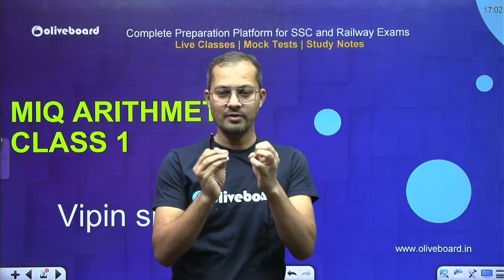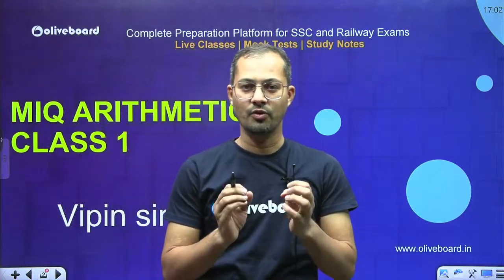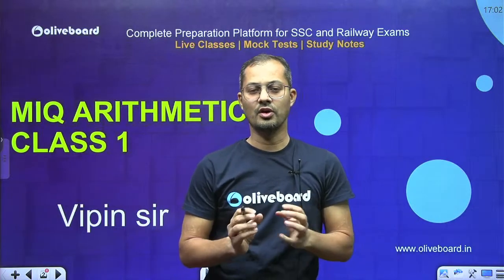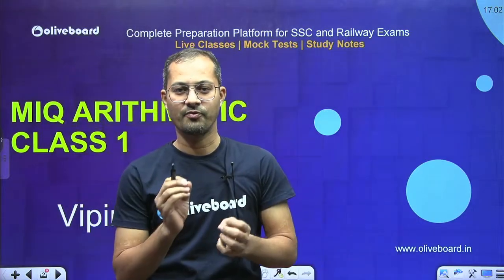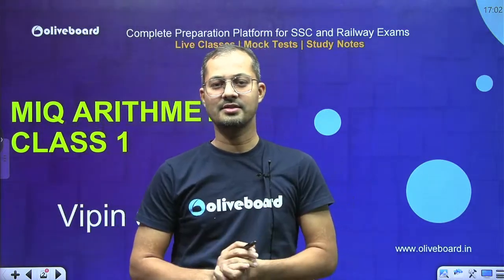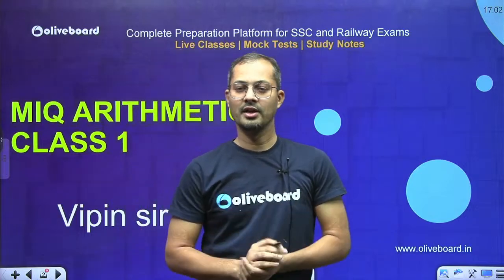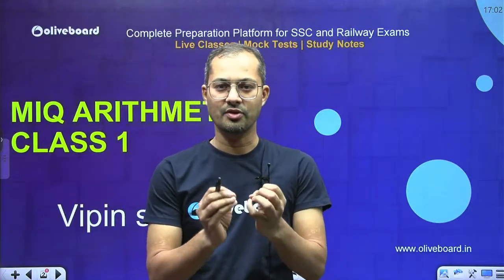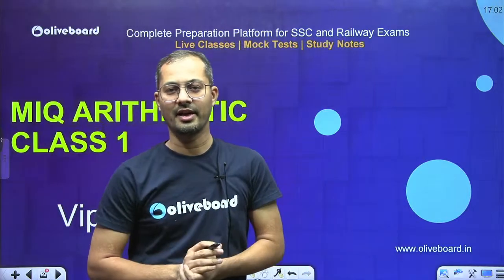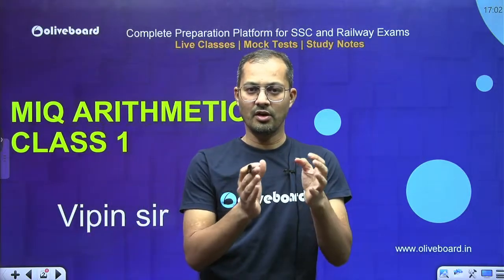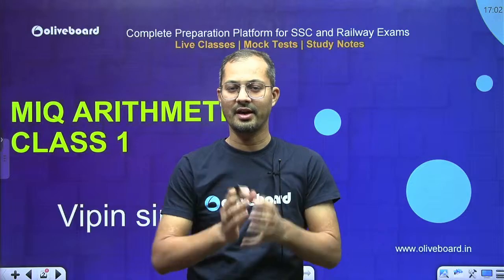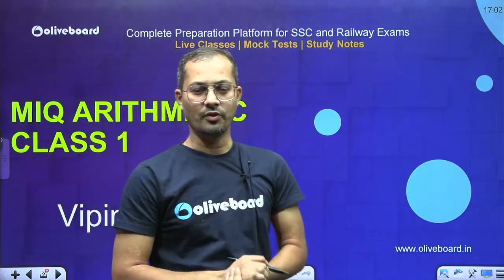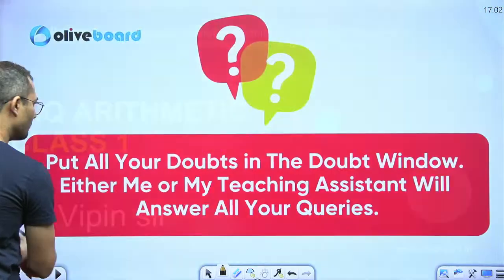Today is the very first class, and we are going to start the Tier 2 crash course, or we can say the selection batch first class. In this class, we are going to have a quick revision of the most important questions from the arithmetic section. We will take one or two or three chapters together, whatever is possible. So without wasting time, let's move ahead.